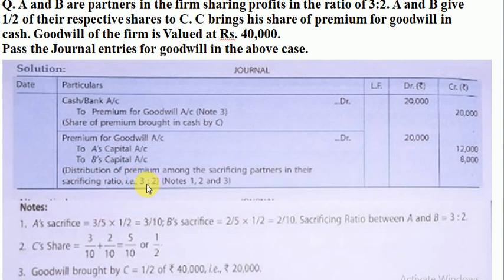So 3 by 5 of 20,000 will be sacrificed by A. So he gets premium 12,000 out of 20,000, and 2 by 5 of 20,000 will be the share of premium which B gets from the partner C. So the distribution goes 12,000 and 8,000. In which ratio? In sacrificing ratio 3:2. So this is a good example to understand case number 2. I hope you have understood this.